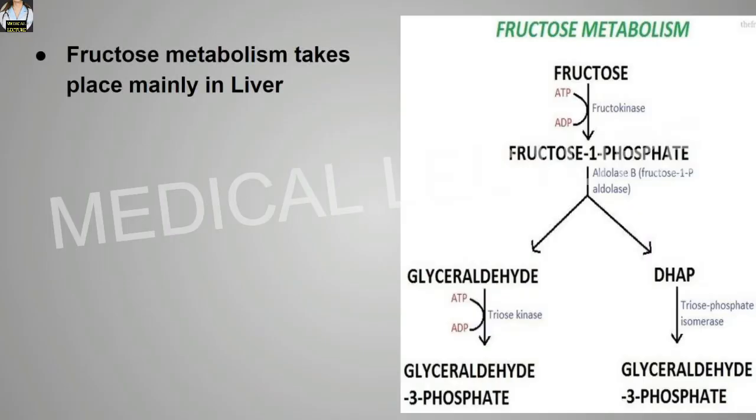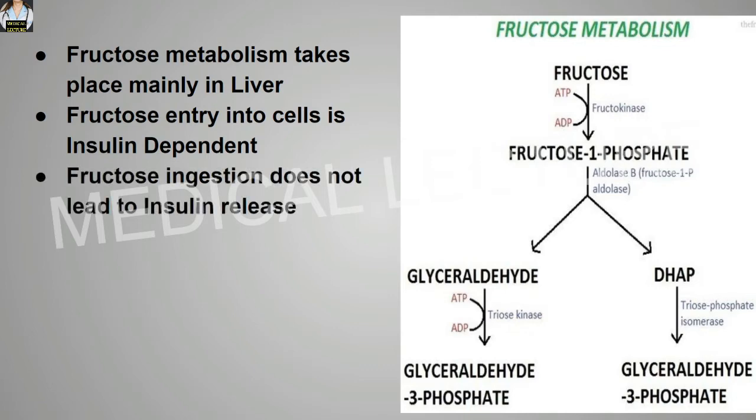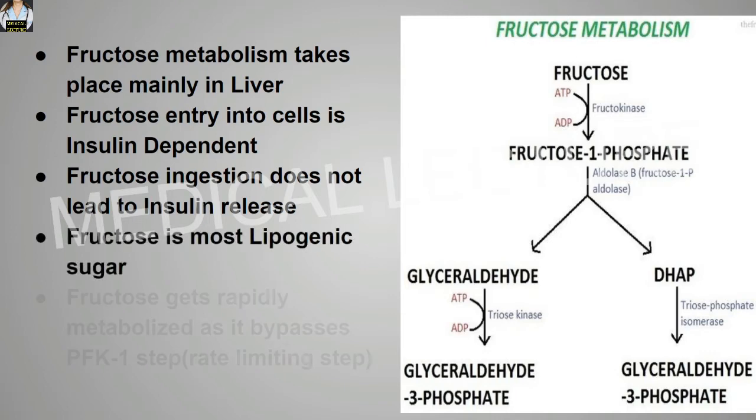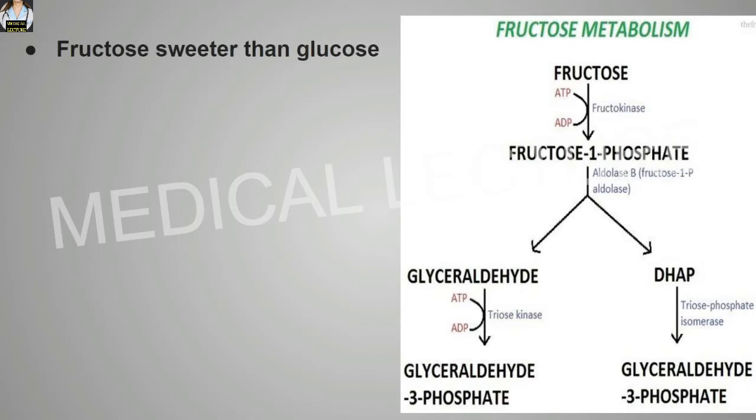First of all, fructose metabolism takes place mainly in the liver. Fructose entry into the cell is insulin independent. Fructose ingestion does not lead to insulin release. Fructose is the most lipogenic sugar. Fructose gets rapidly metabolized as it bypasses the phosphofructokinase 1 step, that is a rate limiting step. Fructose is sweeter than glucose.